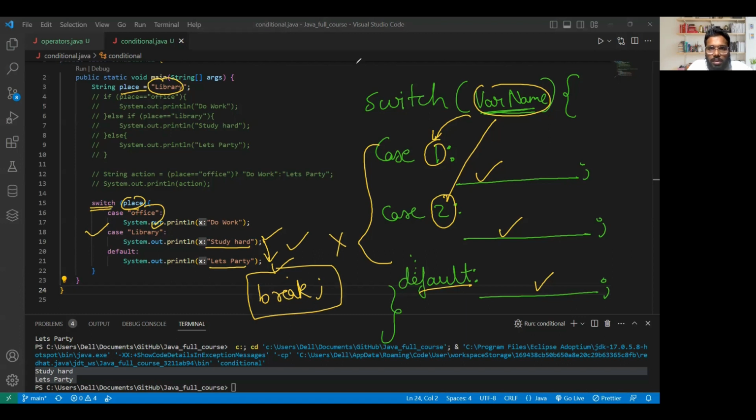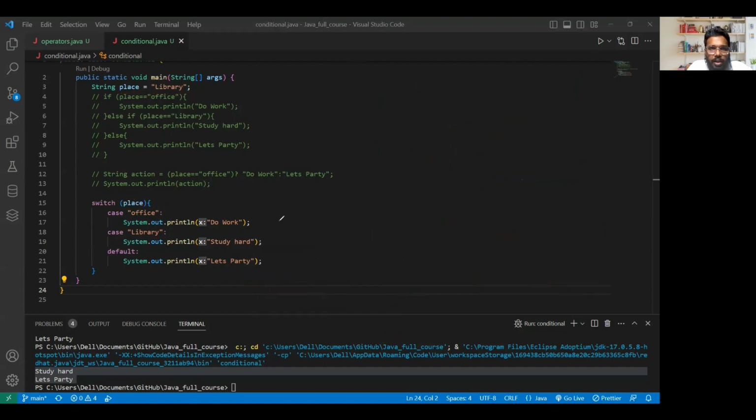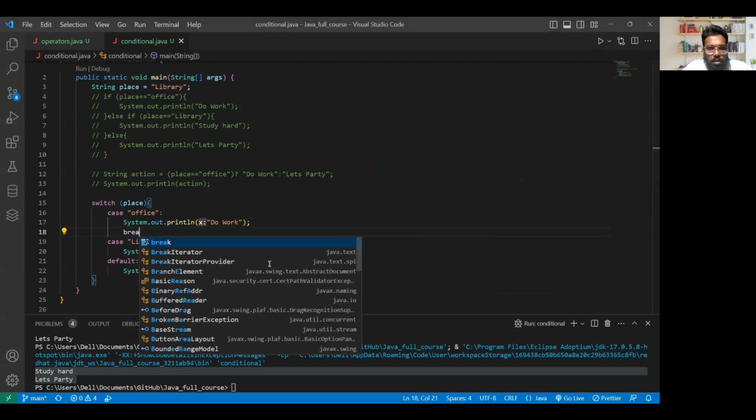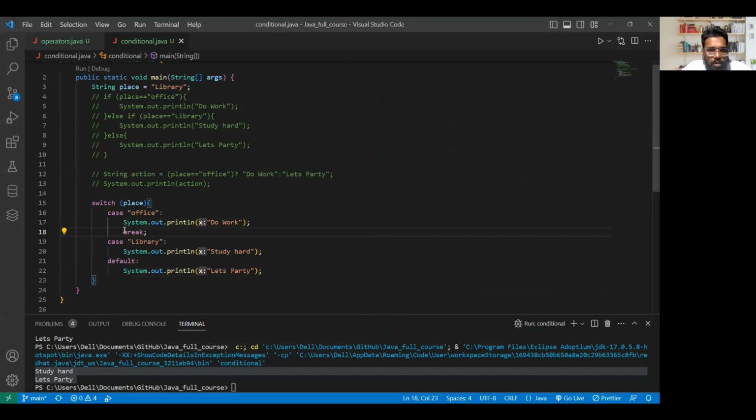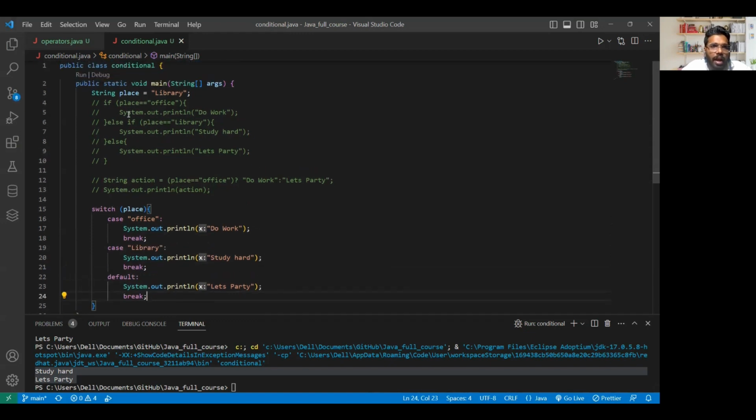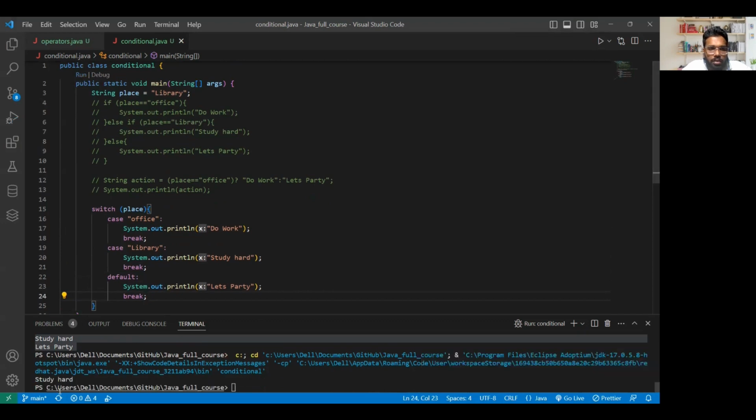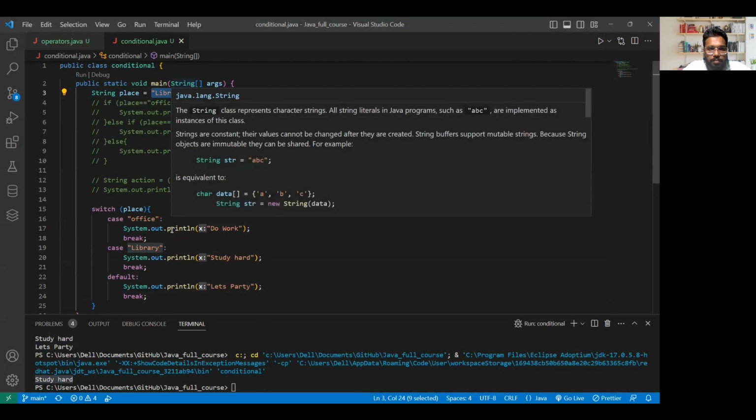Okay, so let's clear all the stuff and write the break statement now. I will write here break. I will just copy the same thing. Control C, Control V. For default, I can just ignore because this is the last statement, or if you want, you can still give it, but it doesn't make any sense. And if I run it, you see now only study hard is displayed. Why only study hard? Because our library is correct.